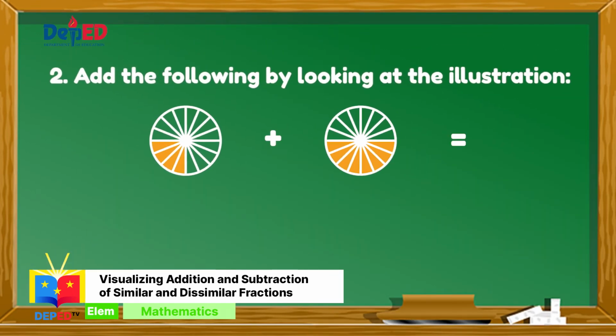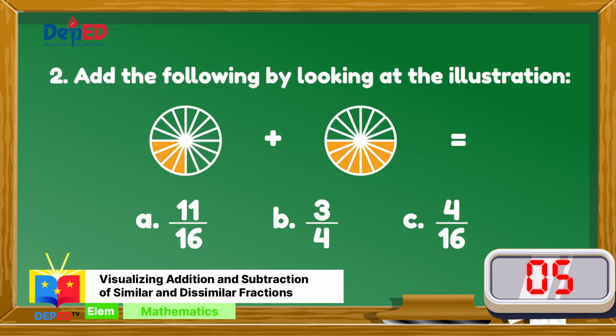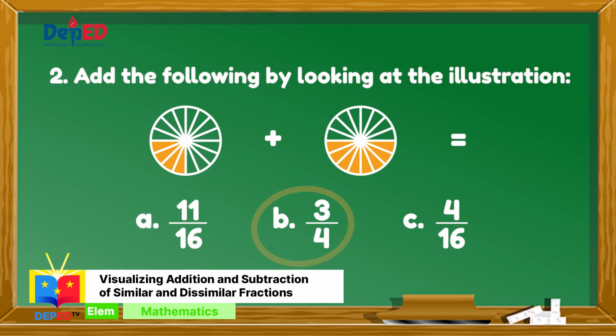Number 2. Add the following by looking at the illustration. A 11 over 16, B 3 over 4, C 4 over 16. Letter B? Great job!